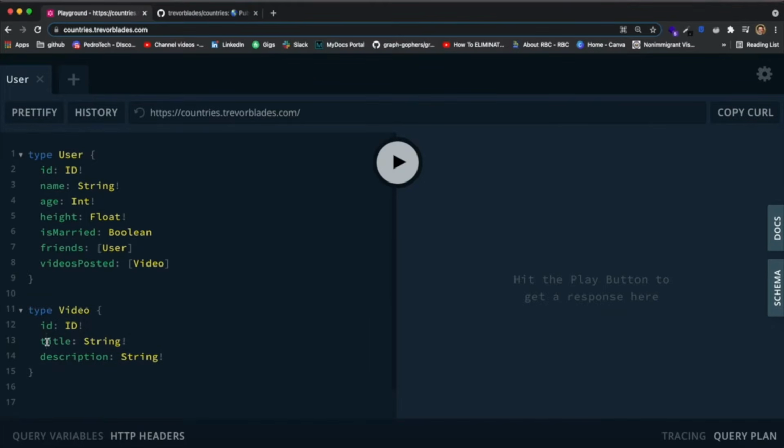GraphQL abstracts some stuff that would be very difficult to do with REST, and I feel the need to emphasize how good some parts of this technology are. So you can see we defined this over here. And one thing I also want to talk about is you might be questioning what are these exclamation marks over here. Well, GraphQL accepts either a value or null.